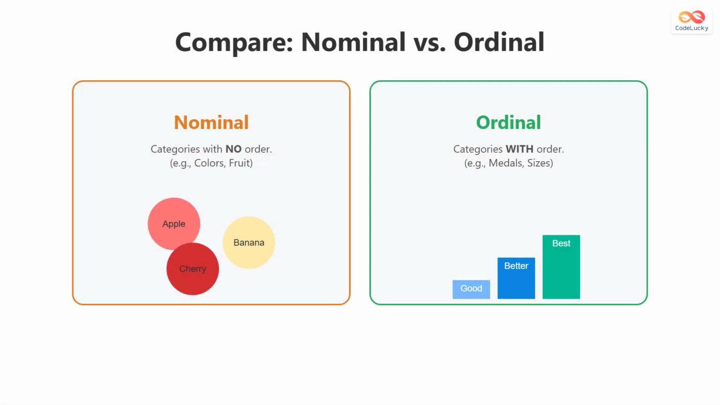It helps to compare ordinal data with its sibling, nominal data. Nominal data involves categories with no order, like colors or types of fruit. An apple is not ranked higher than a banana. But with ordinal data, like metals or ranks, one category is definitely ahead of another.